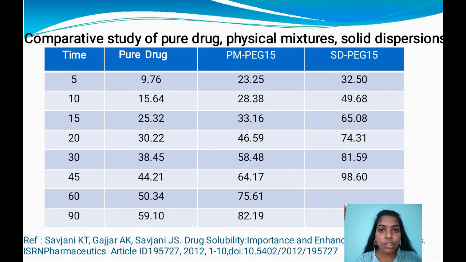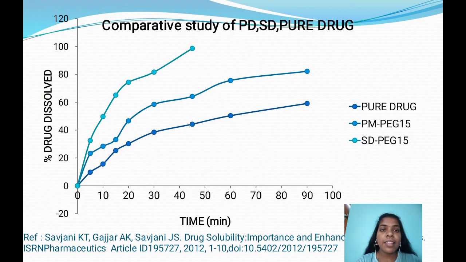Coming to the comparative study of the pure drug, physical mixes and solid dispersions, this table shows the maximum solubility occurred for the solid dispersions at a time of 45 minutes. By this graph, it is concluded that the solid dispersions show the maximum solubility at a time of 45 minutes itself. That means solid dispersions show the maximum solubility in a faster time.